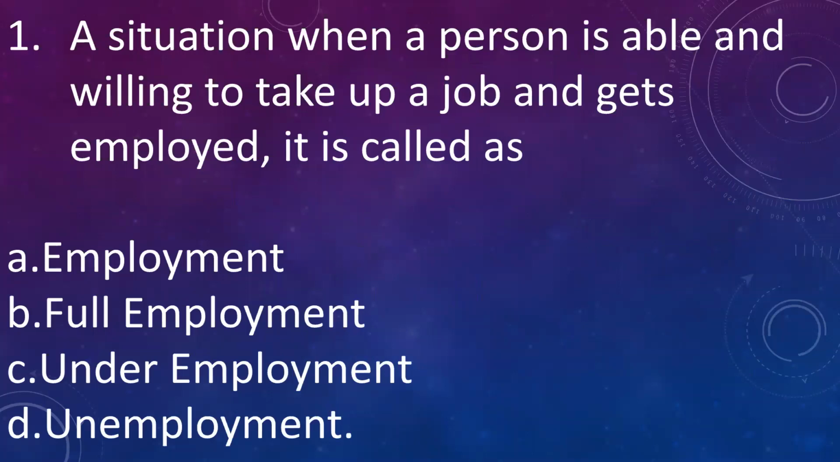A situation when a person is able and willing to take up a job and gets employed, it is called as A. Employment, B. Full employment, C. Underemployment, D. Unemployment. Answer is A. Employment. It is a situation where a person is able to find a job when he is willing to do the job.